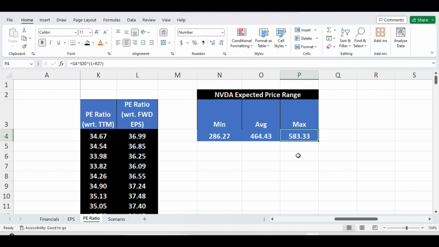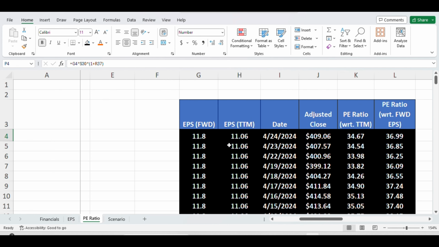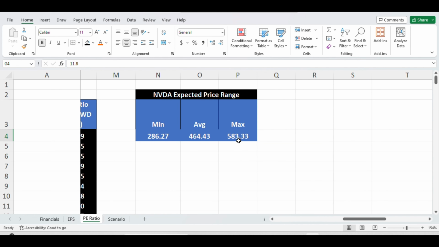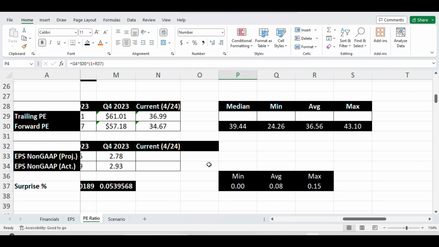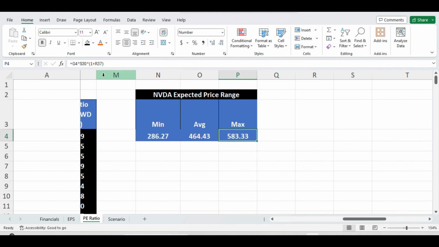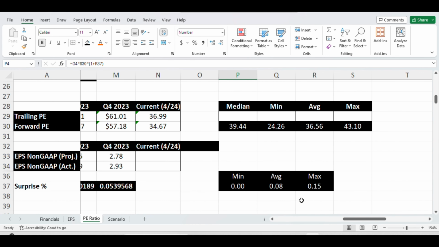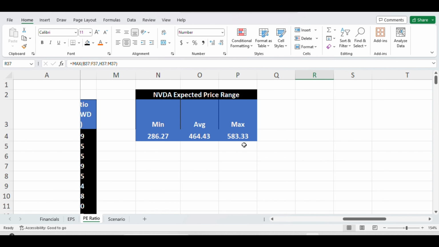And then the maximum price for Microsoft, using the same formula: G4, EPS forward, then the second factor S30, the maximum forward PE, and the third factor, the earning surprise R37, the maximum earning surprise for the last 11 quarters. That gives me 583 as the maximum price for Microsoft after earnings.